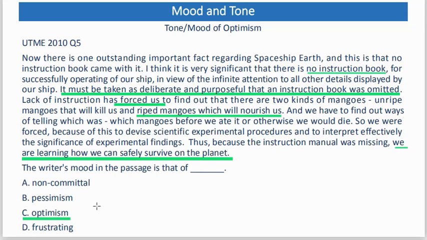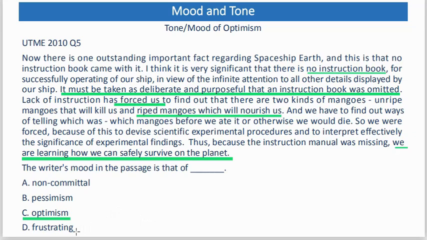Now listen to this, it is very important. Another way to identify your correct option in this kind of question, in generally multiple choice questions, is to use what I call the elimination method. In the elimination method, what do we do? We begin by looking for the wrong answers. Now let's begin to remove the wrong answers. Let's begin from option D.